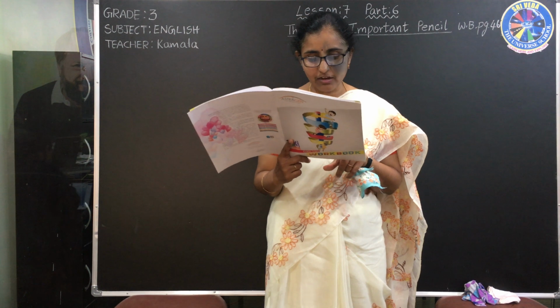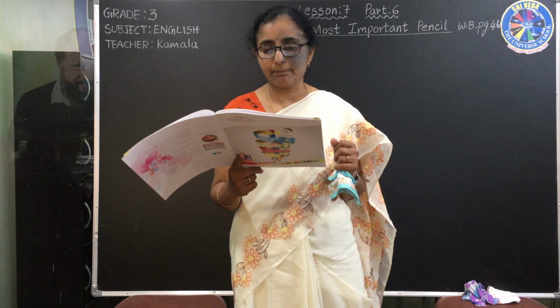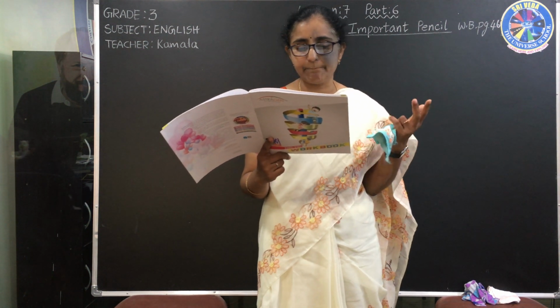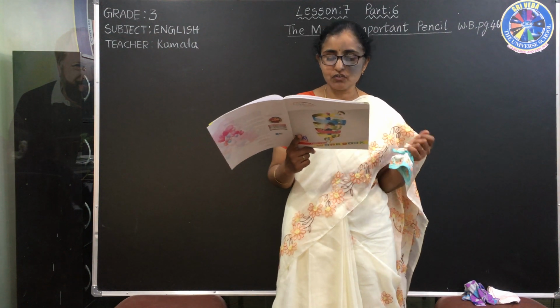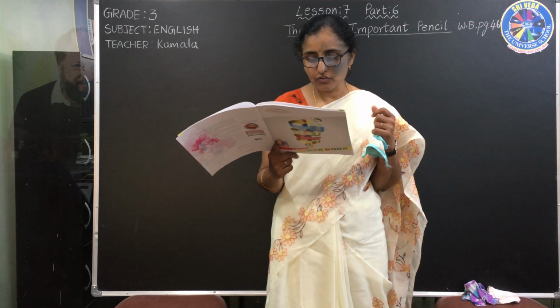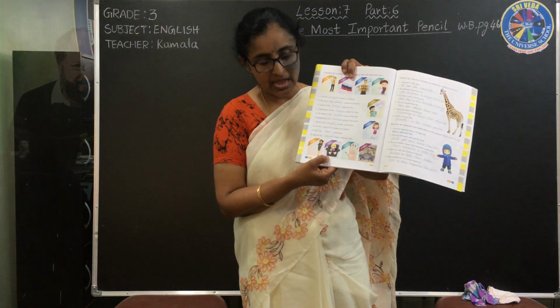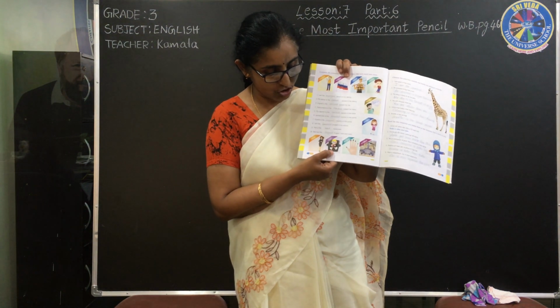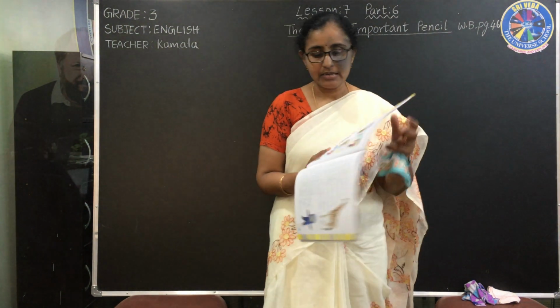So what is given there? What word is given there? Best. So this is the best movie ever. What do you have to write? Best. So here you write number 9. The boy who is watching the movie, here you can put number 9.